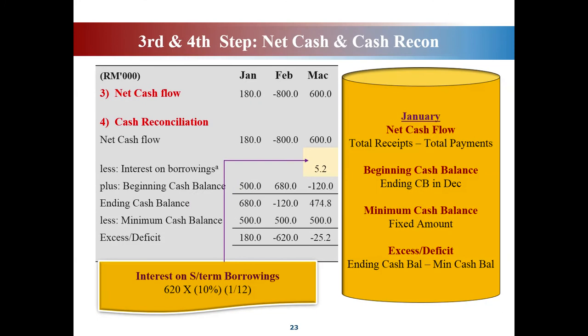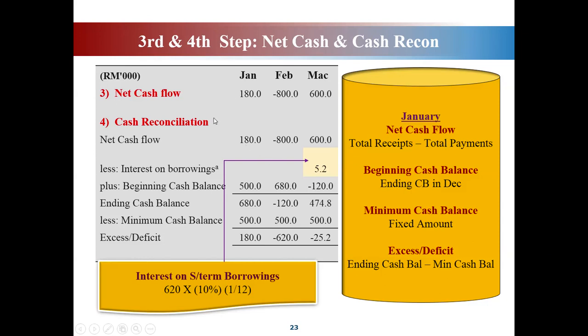So the next step will be you have to calculate the net cash flow. So how you going to get this amount? Net cash flow for January, February, March ni. You kena ambil total receipt tadi, cash receipt minus with total cash disbursement tadi. Total cash receipt minus total cash disbursement.